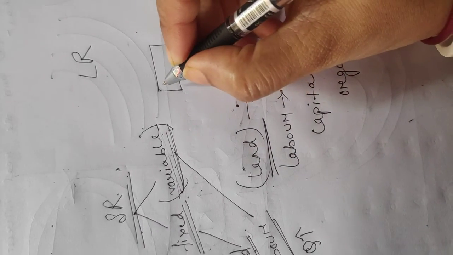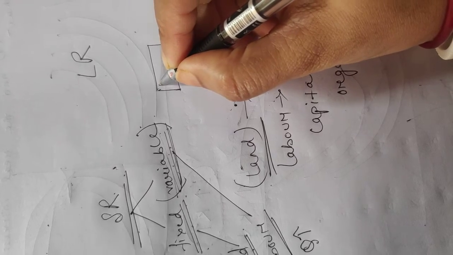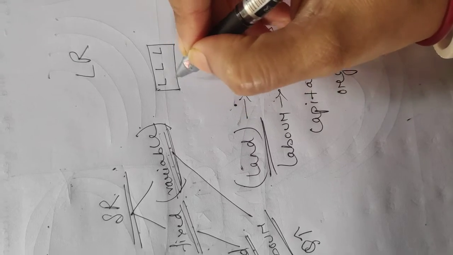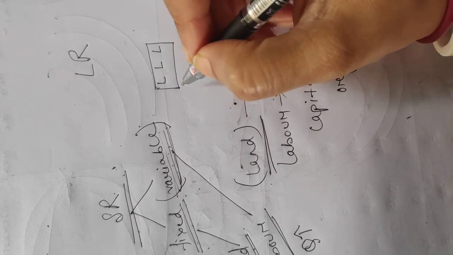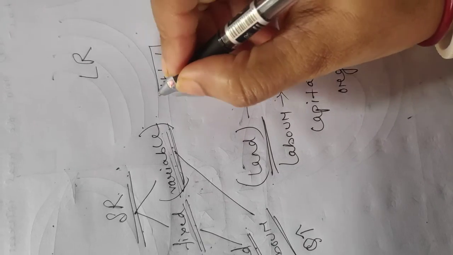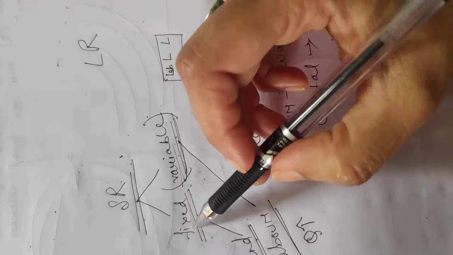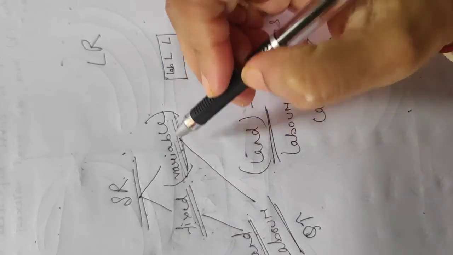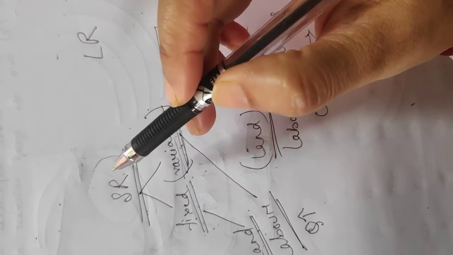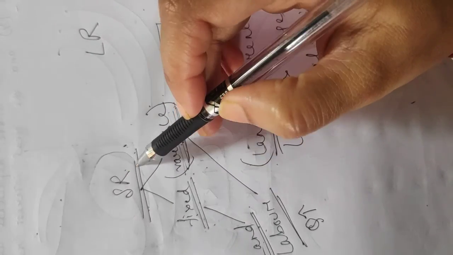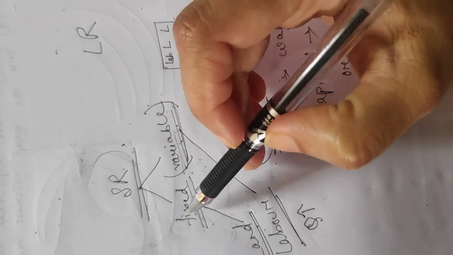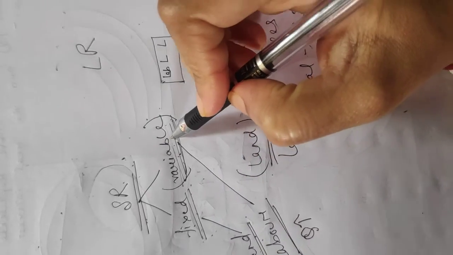And here you can change your variable factor. Suppose you have employed 1 unit of labor, then second one, then third, like this. You can change your variable factor, that is your labor, but you cannot change your fixed factor, that is land. So land remains fixed, we can change our variable factor, that is labor. So this is all about short run. Short run is that time period where the factors of production are divided into 2 parts: fixed and variable.